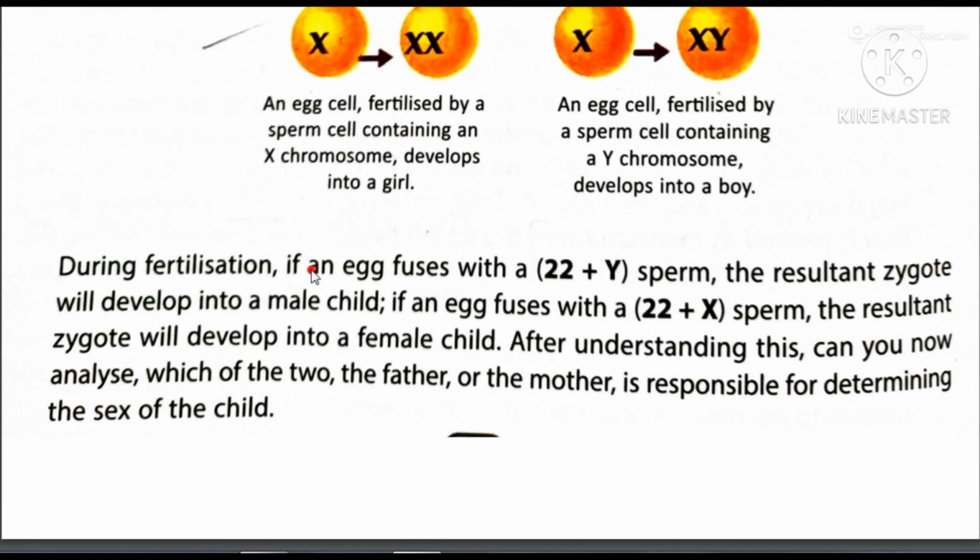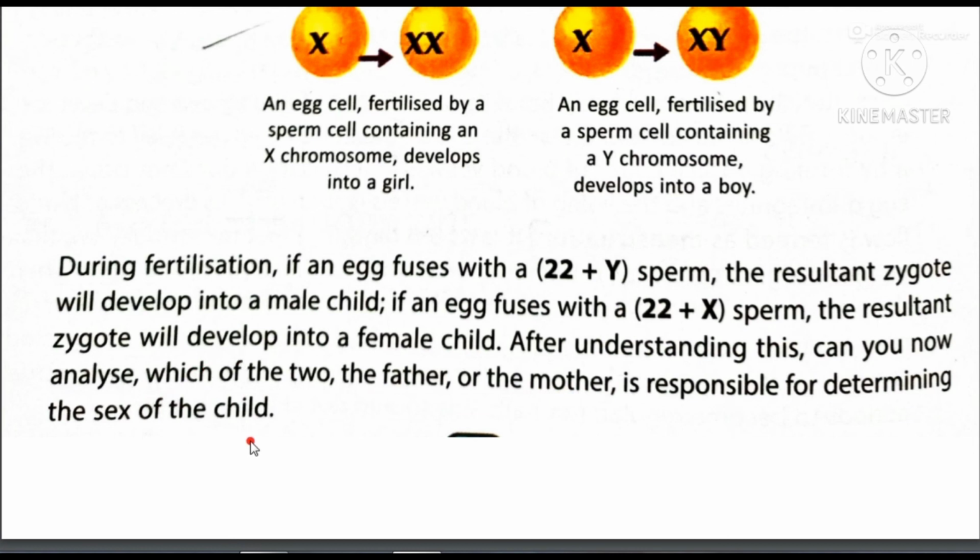So during fertilization, if an egg fuses with a 22 plus Y sperm, the resultant zygote will develop into a male child. If an egg fuses with a 22 plus X sperm, the resultant zygote will develop into a female child. After understanding this, can you now analyze which one of the two, the father or the mother, is responsible for determining the sex of the child?